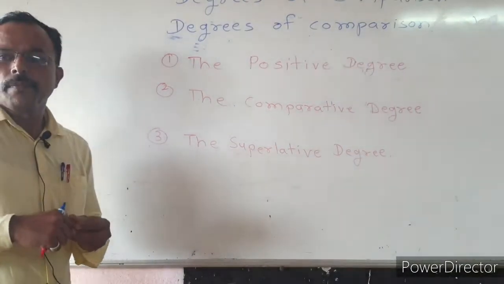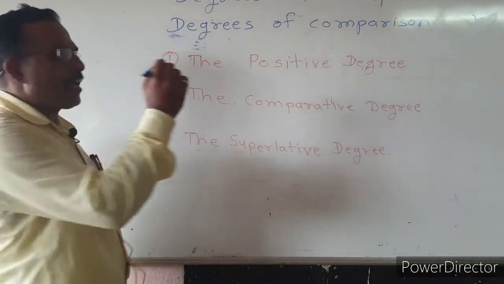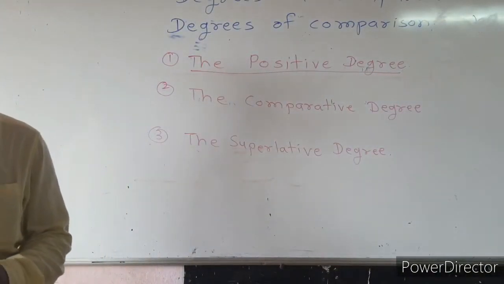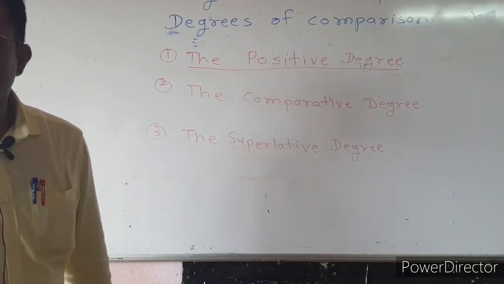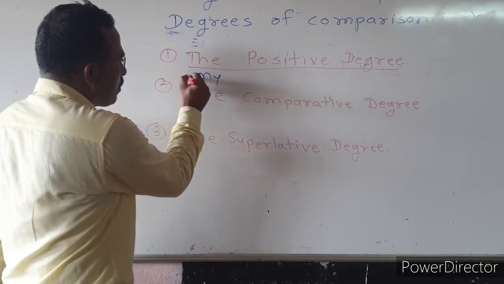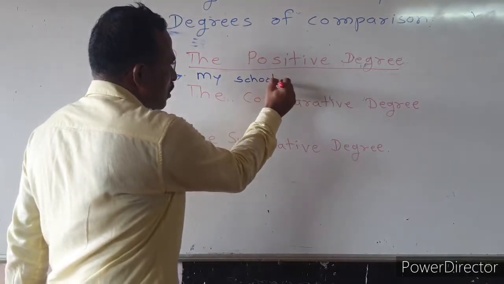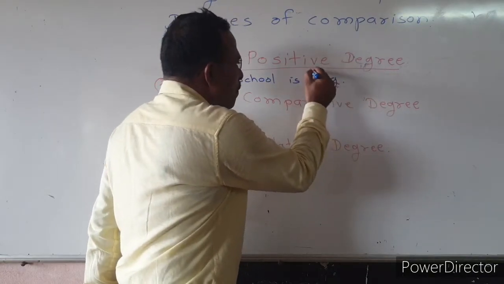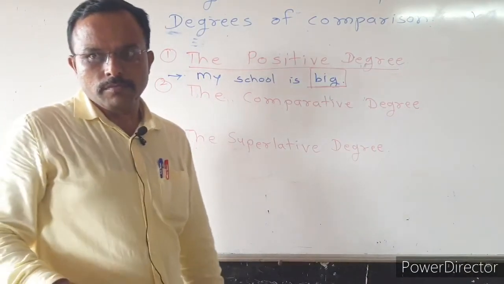The positive degree is used to refer to one object, person or place without making any comparison. Means when we use positive degree in English or in any sentence, it is used to refer to one object, person or place without making any comparison. For example, my school is big. So in positive degree we say that the adjective is used in its base form.